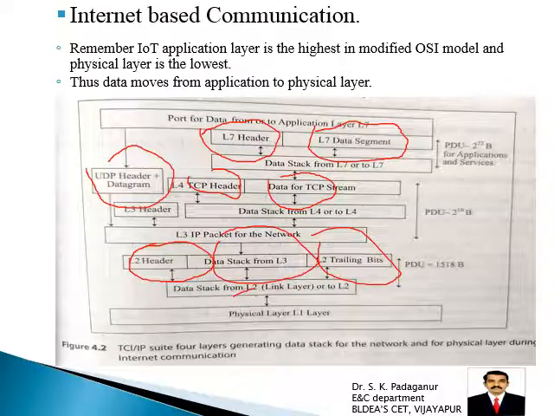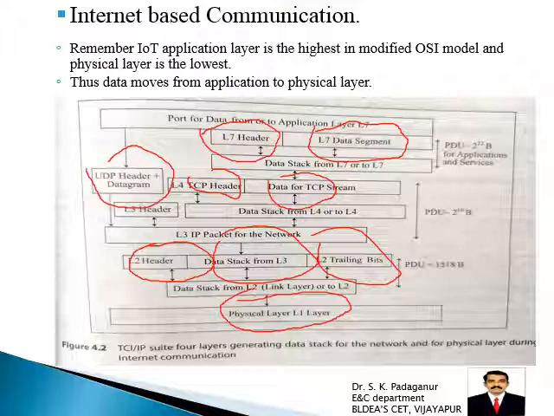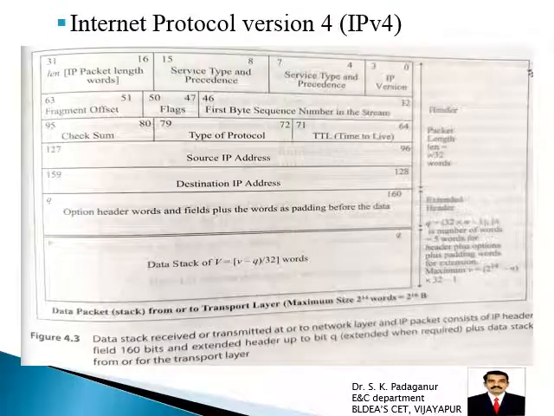Once it comes to the physical layer, whatever data you are sending, everything is converted into bits. So this is the internet based communication where we are following the TCP IP model. The TCP IP model is also called the IP model or internet protocol model. So this is there. Then, let's start with the basic protocol.